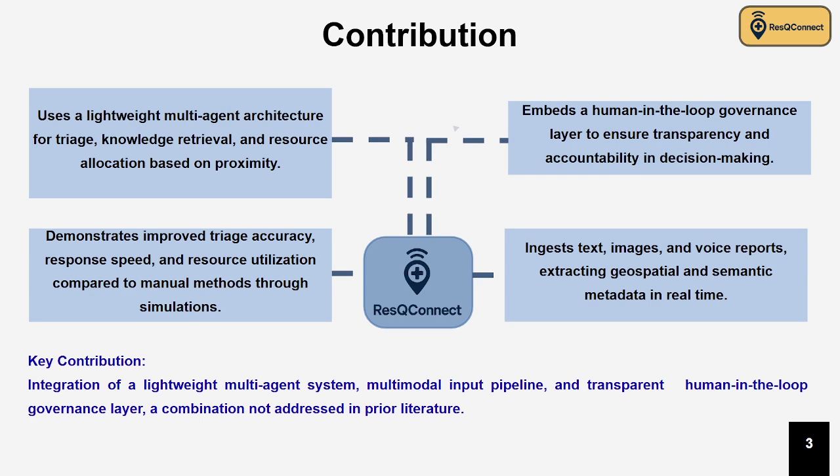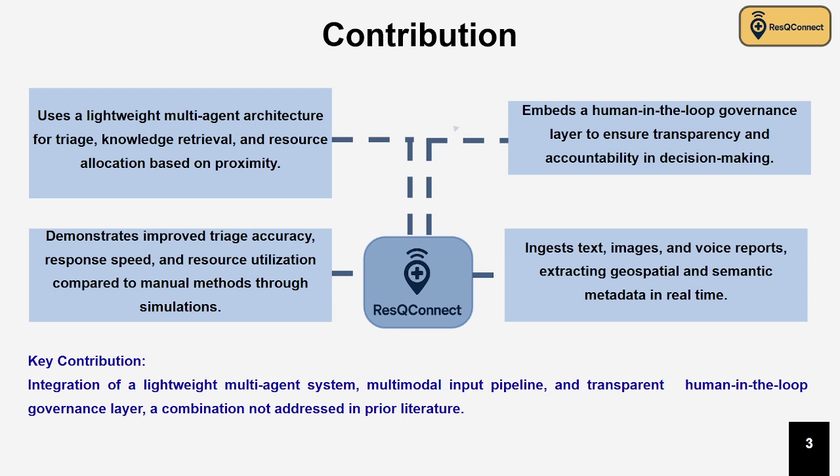Prior work often uses monolithic single-agent pipelines, but our contribution is the decomposition into small, specialized agents that are optimized for latency and compute suited for constrained settings. ResQConnect has a multimodal input pipeline, so citizens can report via text, voice, image, or location, and a transparent human-in-the-loop control layer makes sure that admins can approve or override AI decisions, which is critical for accountability in real incidents.